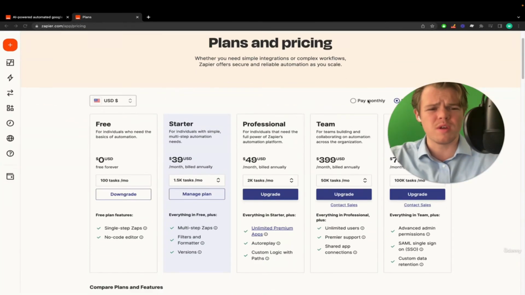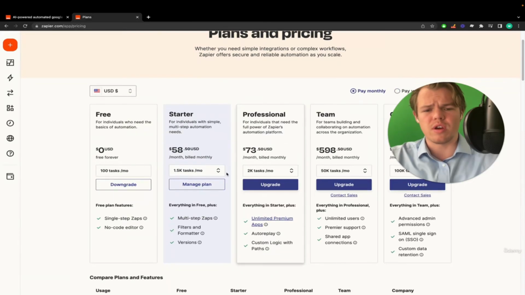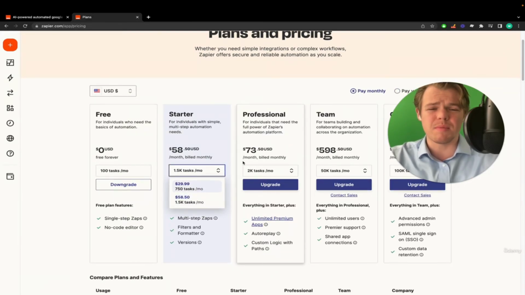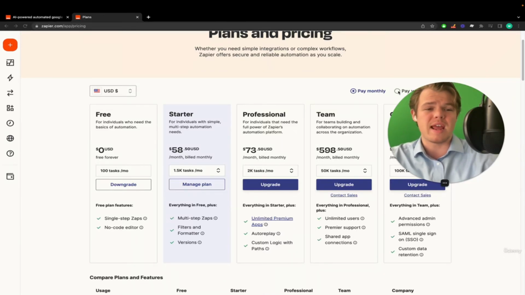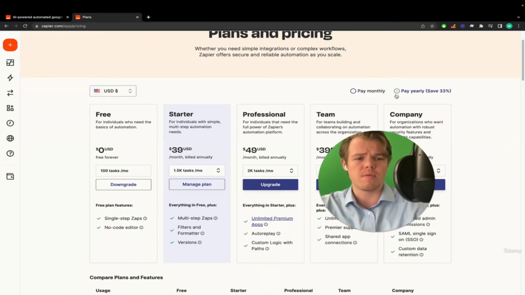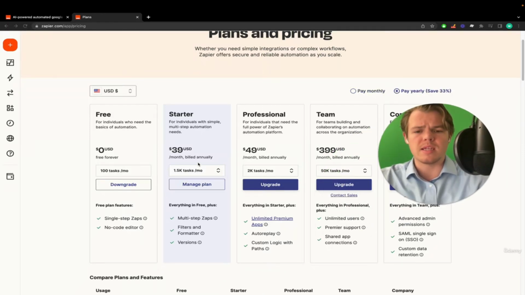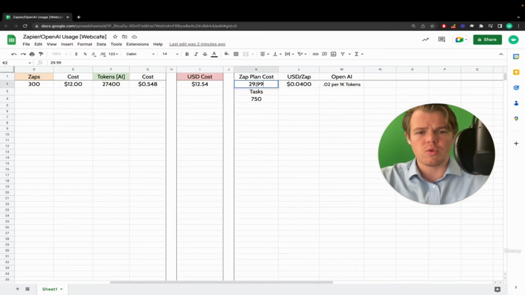Let's assume we jump over here, and obviously you wouldn't want to do this unless you needed it. But if you're running a lot of automations, this may be within your realm. So let's assume we paid annually. Pay annually. And let's assume we did $39 for 1.5K tasks. So $39, add a 3, and then add the 1,500, and bang.